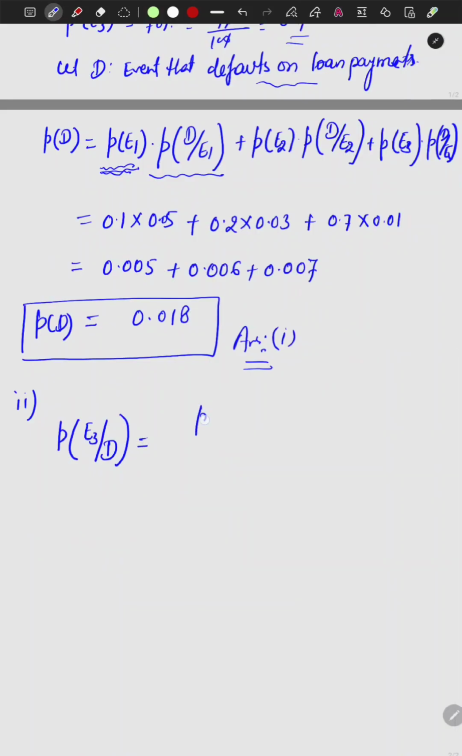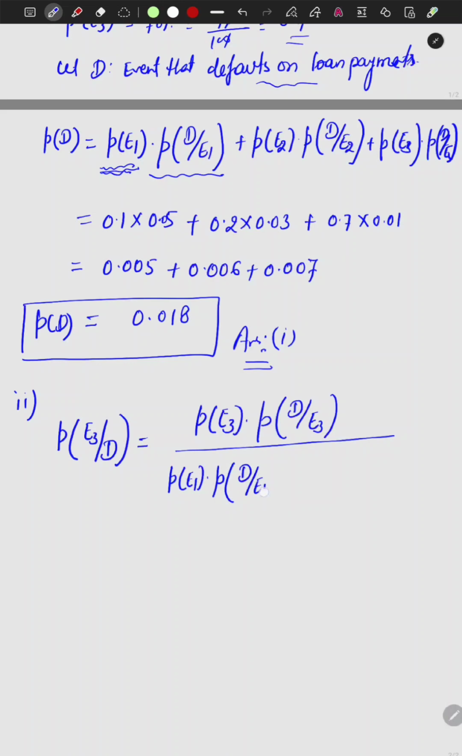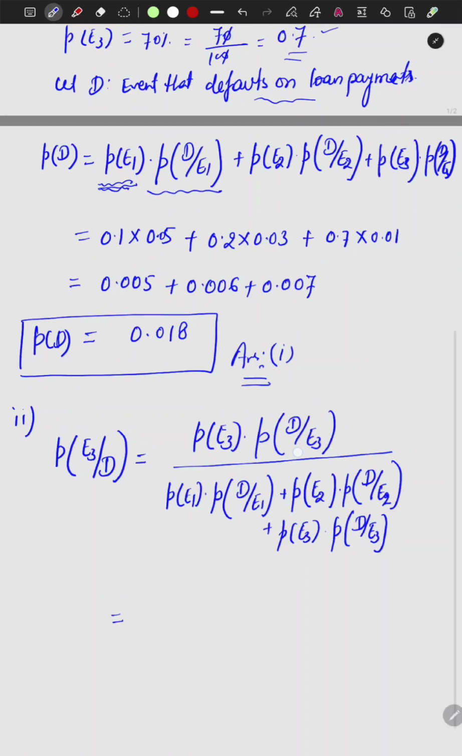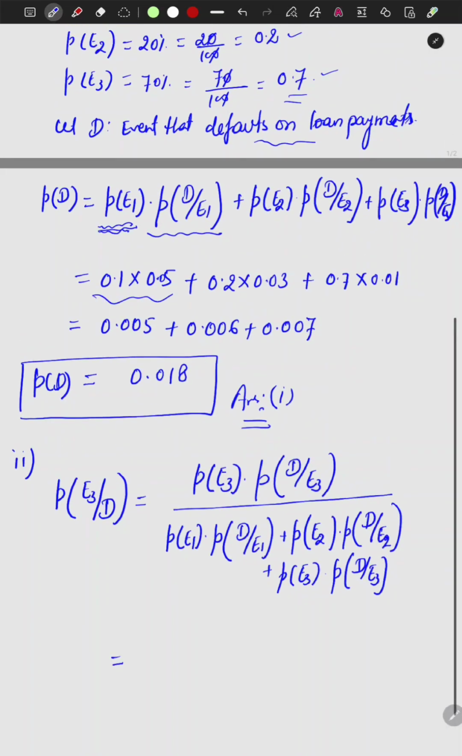So probability of E3 given D occurred is equal to probability of E3 into probability of the event D given E3 occurred, divided by total probability. Total probability means probability of E1 into probability of D given E1 occurred, plus probability of E2 into probability of D given E2 occurred, plus probability of E3 into probability of D given E3 occurred. So you'll be writing it.